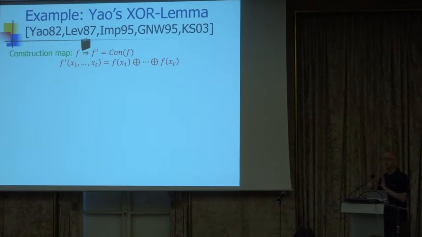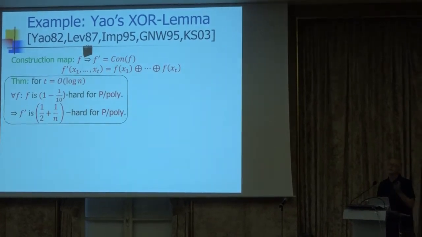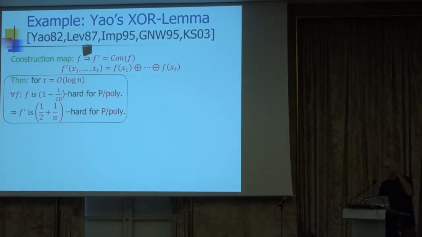That's the amplification construction. And the theorem says that if you take sufficiently many inputs, if you take log n inputs, then the following holds. If your initial function was, say, 1 minus 1 over 10 hard for P/poly, then the new function, the target function f prime, will be half plus 1 over n hard for P/poly. And this is great, right? I mean, we all like this theorem. It's been there, right? I mean, since the late 80s, and it's wonderful.